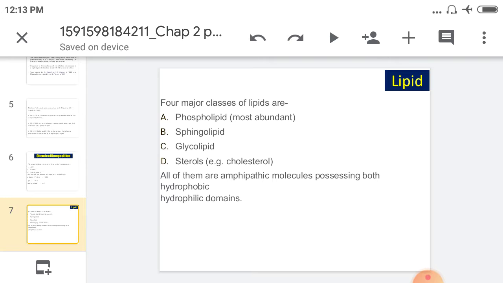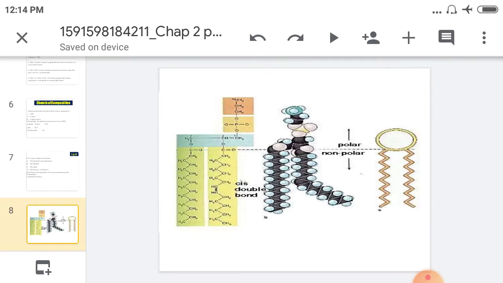Firstly, talking about the lipids. The plasma membrane contains 20 to 40% lipid, and lipids are made up of a variety of fatty acids. The four major classes of lipids present here are phospholipids, sphingolipids, glycolipids and sterols. And this is the structure of these lipids.